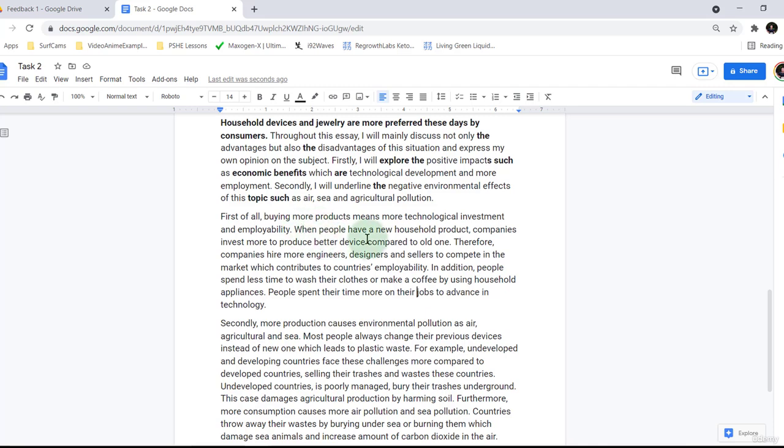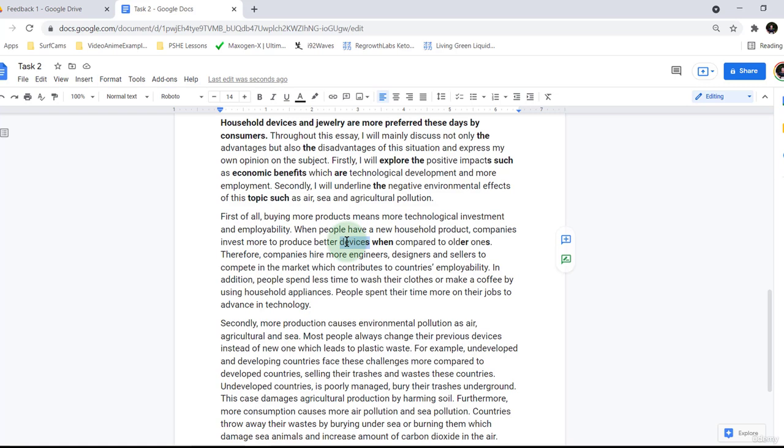That's fine. When people have a new household product, companies invest more to produce better devices when compared to older ones. Now, better devices. Okay, I'll take that. It's a little bit too specific.